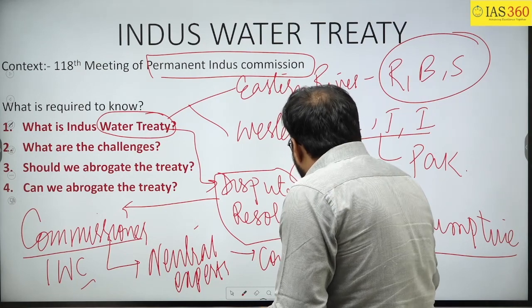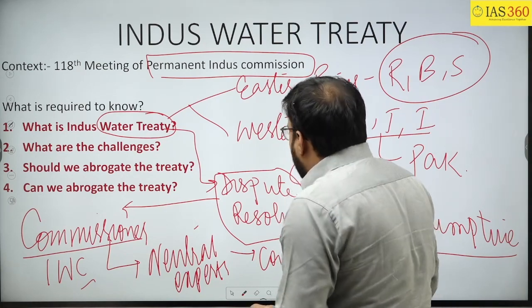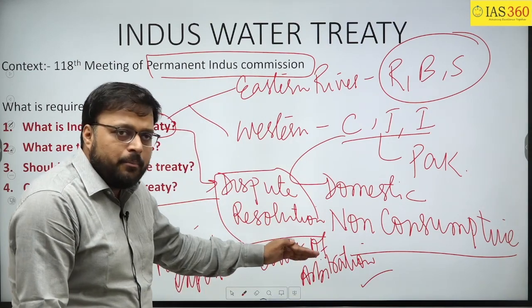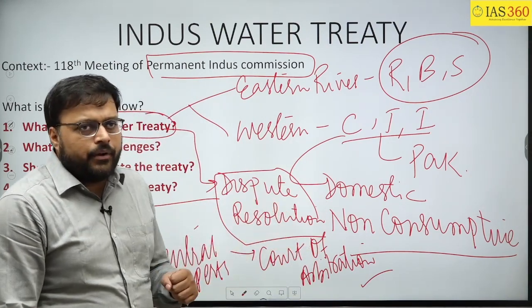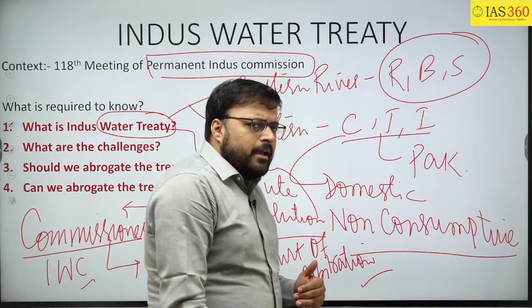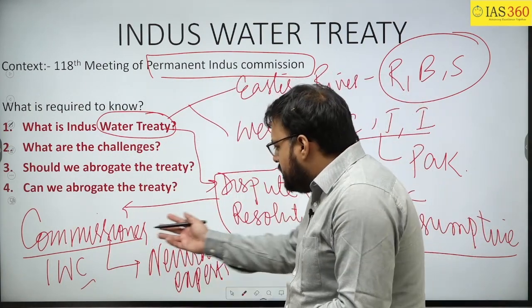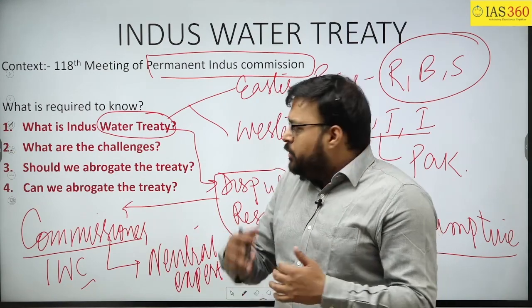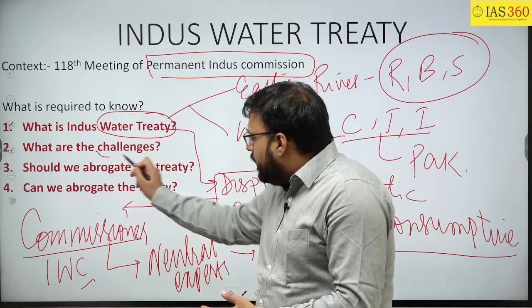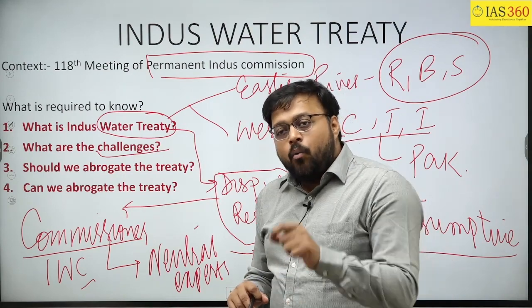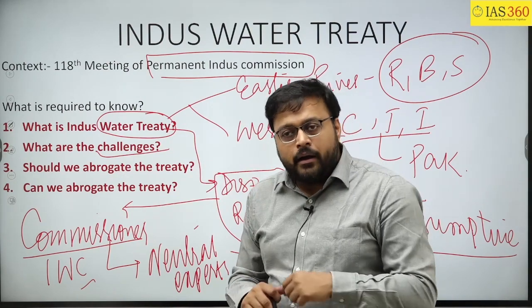So this is a 10 marker question, I will say, that can easily be framed from this part, the dispute resolution mechanism of the Indus Water Treaty. Now I know you will say, sir, if it comes in 150 words, will we write only these three points? No. We will do the analysis when we talk about the challenges, and then you will understand what can be written in the 10 marker question.